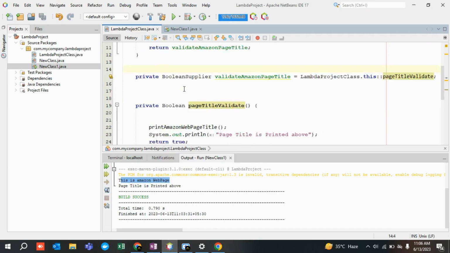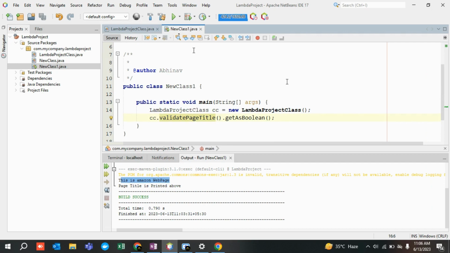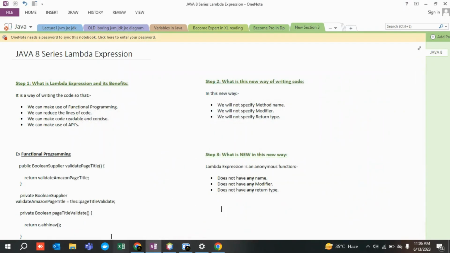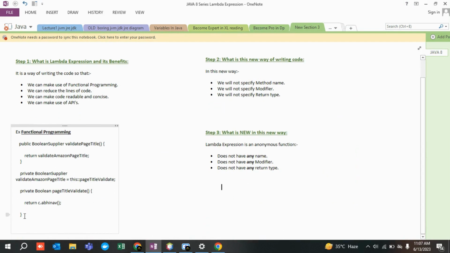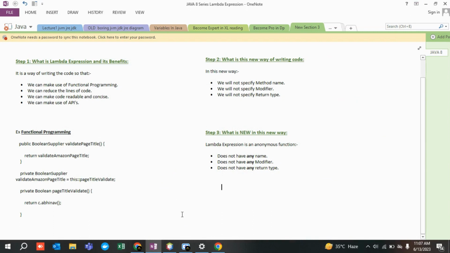These kinds of code structure are allowed to be written in this particular fashion. Every organization is writing in a very different way, but I have seen people getting confused: what is this, why is this, and how is it returning something from another class. So we have seen a little bit over here, right? So guys, I hope I am able to make some sense at this point of time.